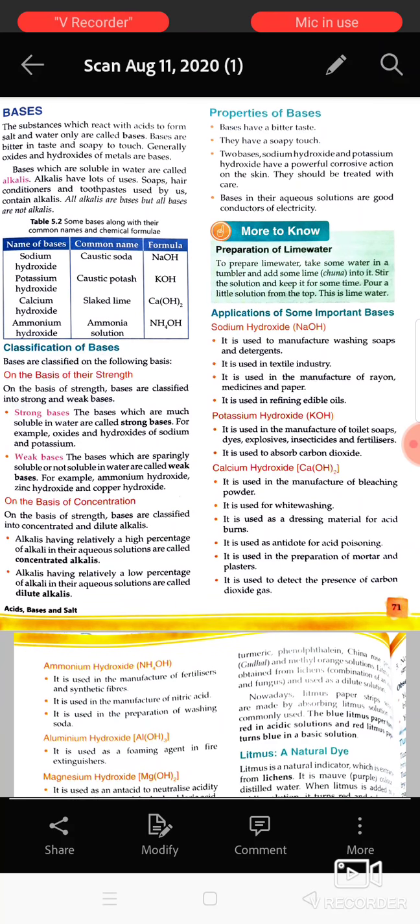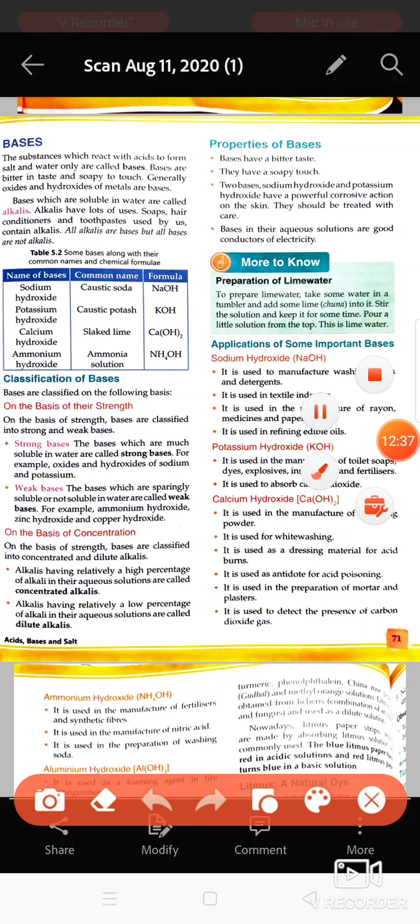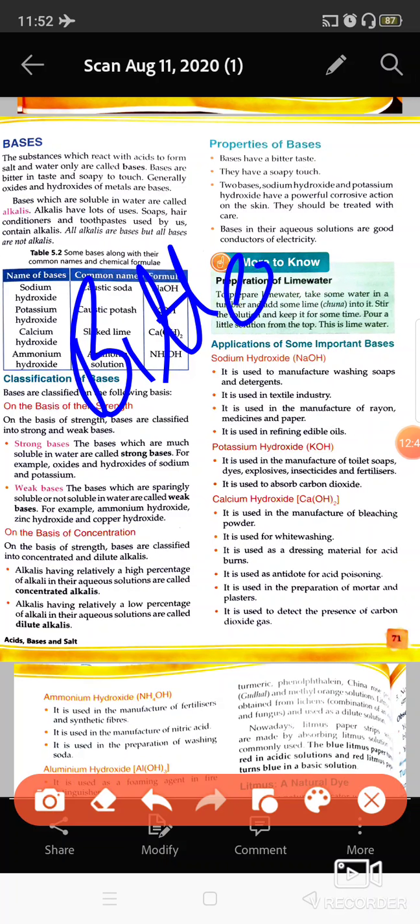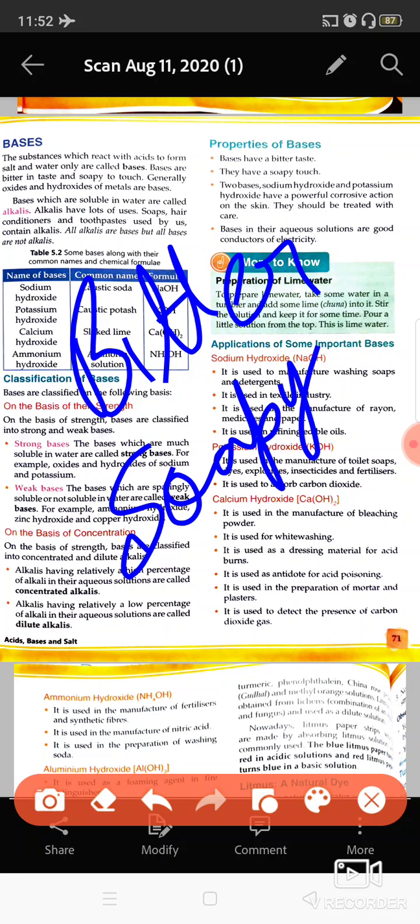Then come the bases. Bases are basically substances which are bitter in taste. If you touch them, they are soapy to the touch, like they will feel like you are holding a kind of soap in your hand.